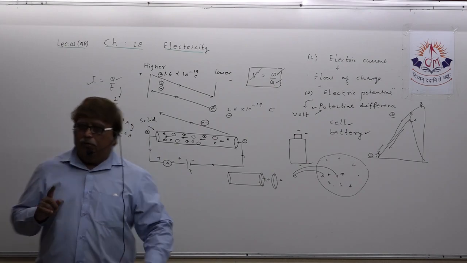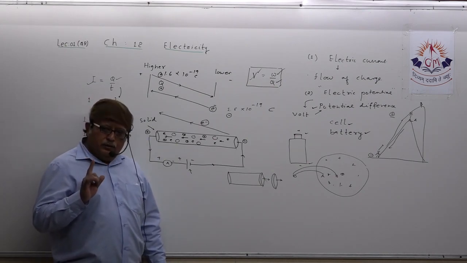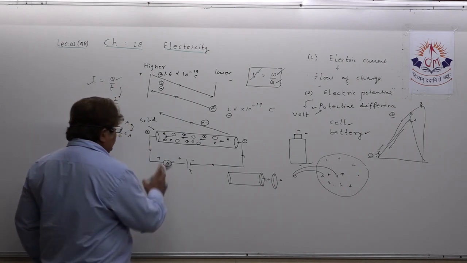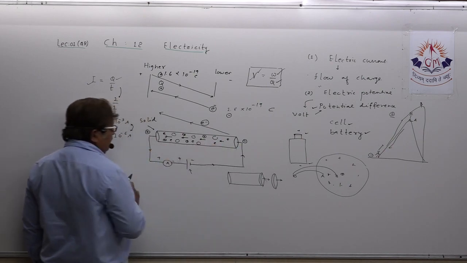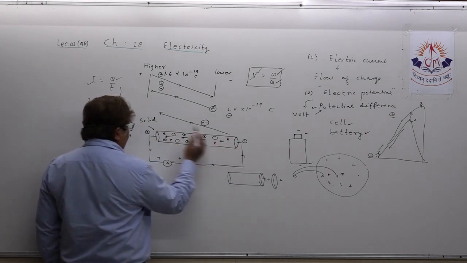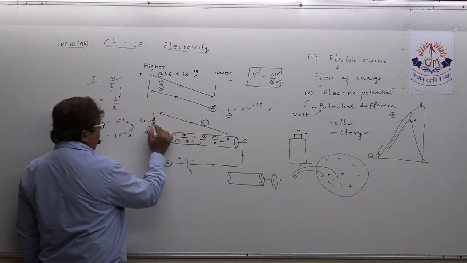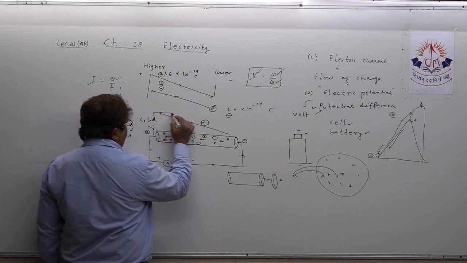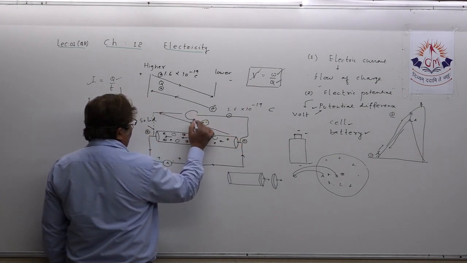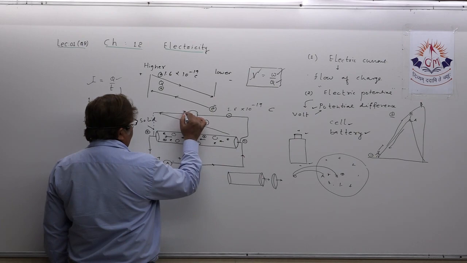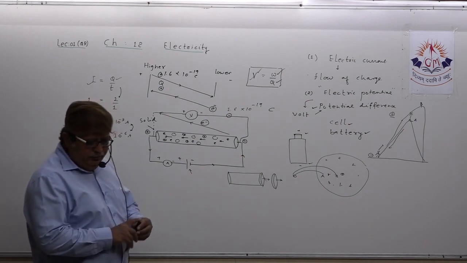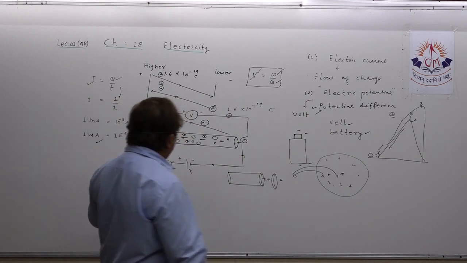To measure the potential difference between two ends of the conductor, you always connect a new device known as a voltmeter. The voltmeter is always connected in this way. This is voltmeter V, always connected in parallel connection. These 2 points you need to remember very clearly.